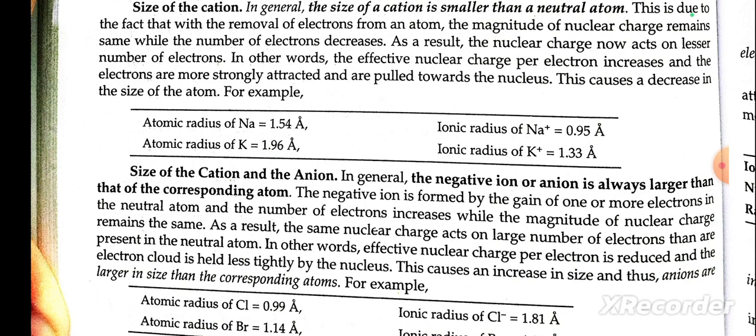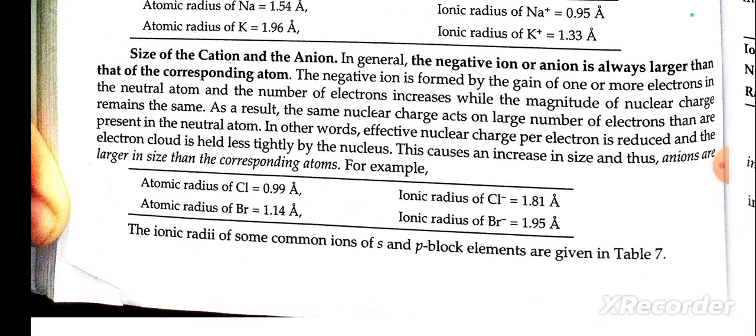Now the size of the anion. In general, the negative anion is always larger than the corresponding atom. The negative charge is formed by gaining one or more electrons, so the number of electrons in the neutral atom has increased while the magnitude of the nuclear charge remains the same.